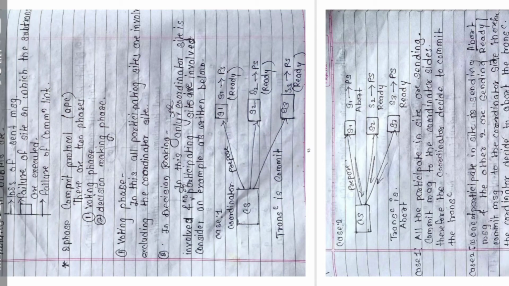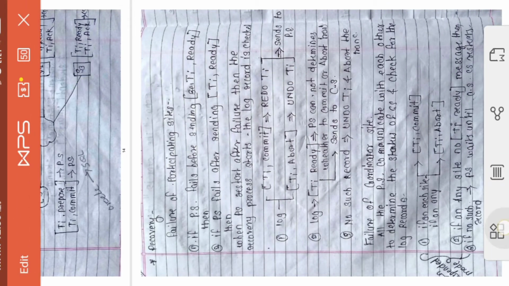Then we have seen what happens if there is a failure. In the stage of recovery, we have seen what happens if the participating side fails, and what happens if the coordinator side fails. Now, what is the problem with the two-phase locking protocol that the three-phase locking protocol solves? In 2PC there is a problem when the coordinator fails. So in the three-phase locking protocol we try to solve that. So let's start the three-phase locking protocol.